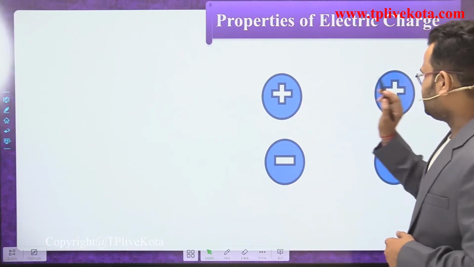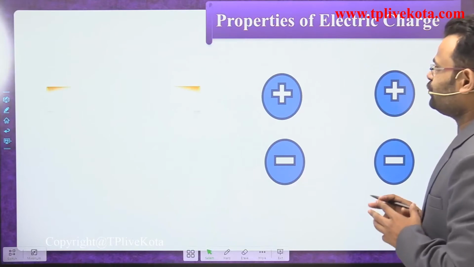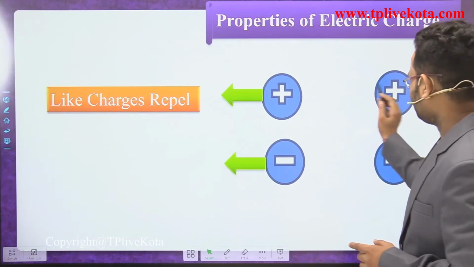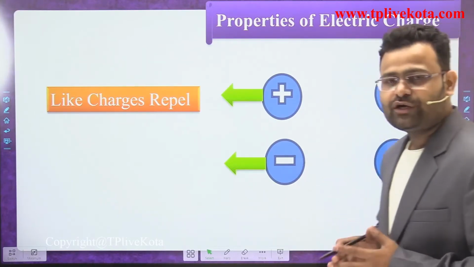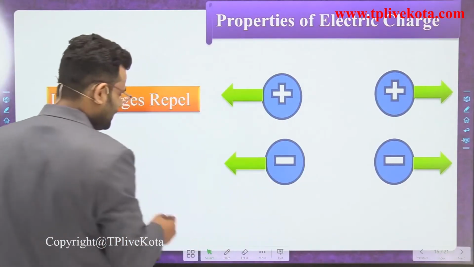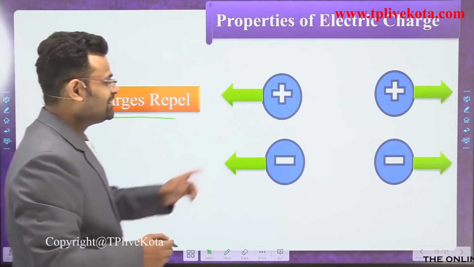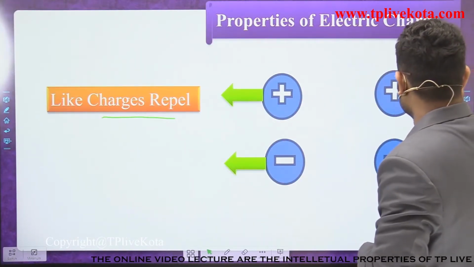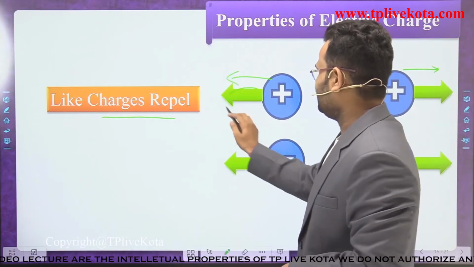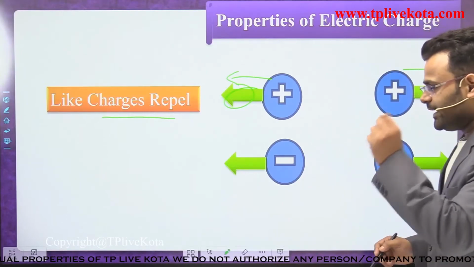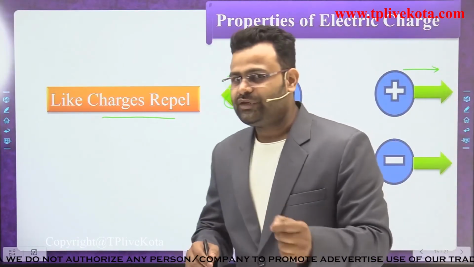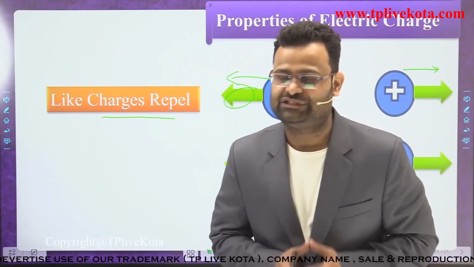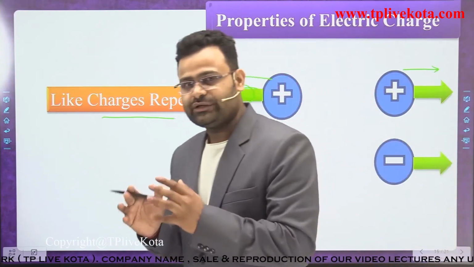If we use positive and positive charge, what will be the force between those charges? They are the same charges, like charges, positive-positive or negative-negative. Then both charges repel each other, meaning that each charge applies a force in its own direction, away from the other. So dear students, write in your copy that like charges repel each other, and they do not come close to each other.